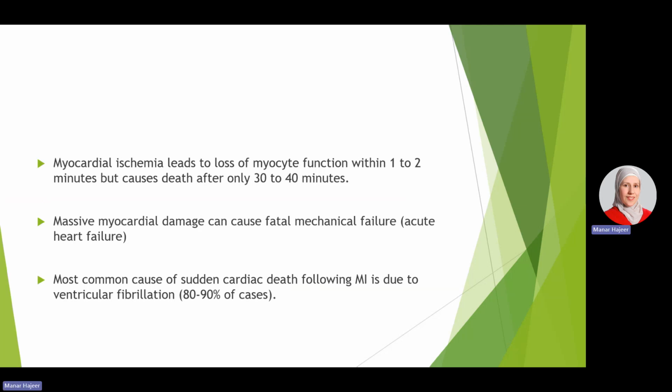After that, the myocardial damage will start, and in case it is massive myocardial damage, it can cause fatal mechanical failure, in which the pump failure of the heart will take place, and the patient will develop an acute heart failure with pulmonary edema. However, the most common cause of sudden cardiac death in myocardial infarction is ventricular fibrillation. So, in 80 to 90% of cases of MI, the cause of sudden cardiac death is not the pump failure or the acute heart failure, it is the ventricular fibrillation, which is considered a fatal arrhythmia.